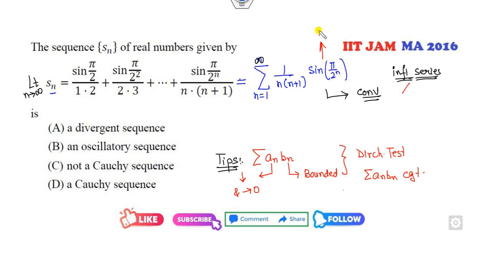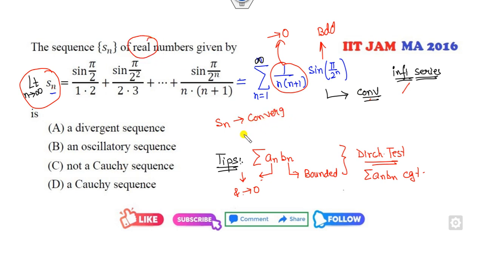This series is bounded, this is decreasing, and as n approaches infinity, it goes to 0. It satisfies both properties. So by the Dirichlet test, this series is convergent. That means this is a convergent sequence. So Sn is convergent, and now you can see they are working on the real line. Whenever on the real line, convergent implies Cauchy and Cauchy implies convergent. So yes, it's a Cauchy sequence. Rest options are cancelled.